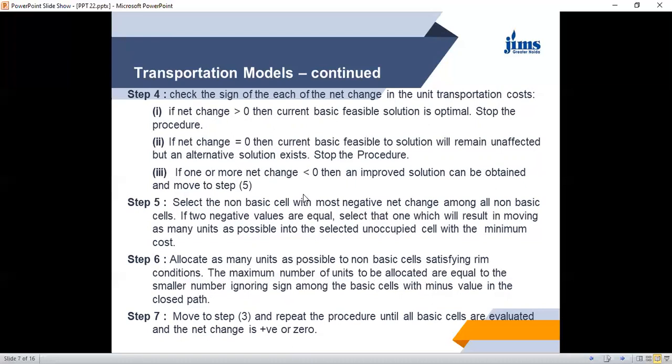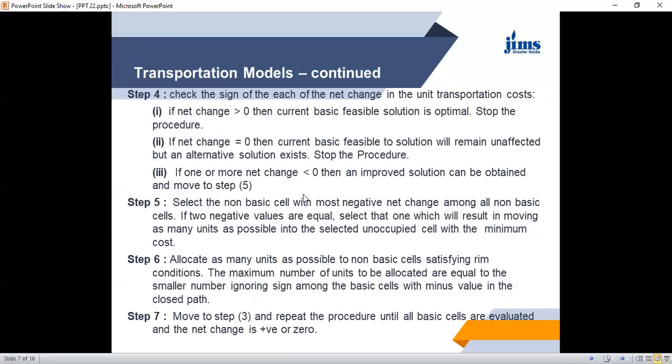But if one or more loops show a change which is less than zero, it means improvement is possible, and then we go to the next step. What is the next step? We select the non-basic cell, means unoccupied cell, which has the most negative net change among all non-basic cells.